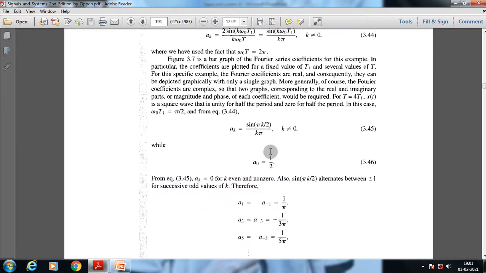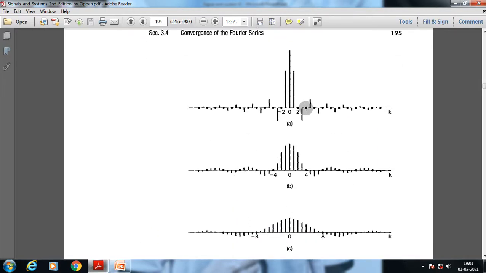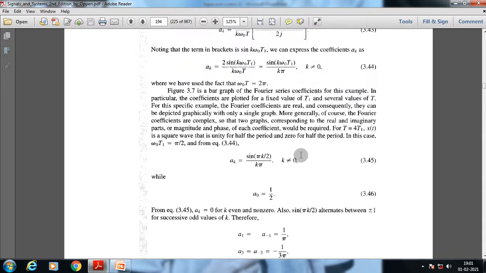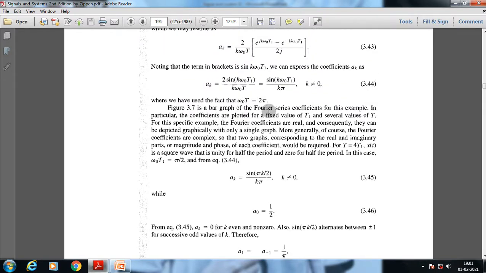This bar graph figure is the graphical representation: the plots of the scaled Fourier series coefficients T a suffix k for the periodic square wave with t1. Now how do we get there? This figure is a bar graph of the Fourier series coefficients for this example. In particular, the coefficients are plotted for a fixed value of t1 and several values of T.